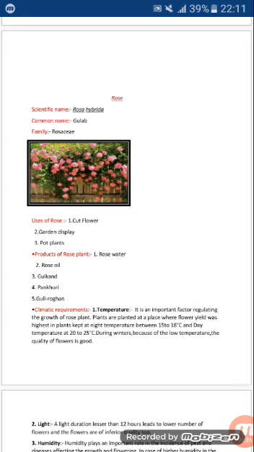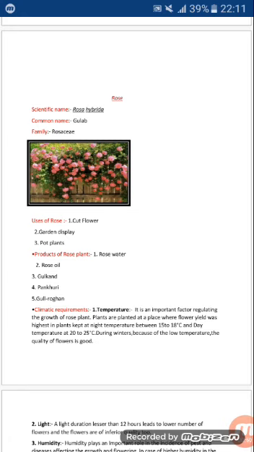Next is garden display. Roses are the most important perennial garden plants. They can be used as bushes, then standards, climbers, and also edges. Next is pot plants. Pot plants are kept both indoors as well as outdoors.